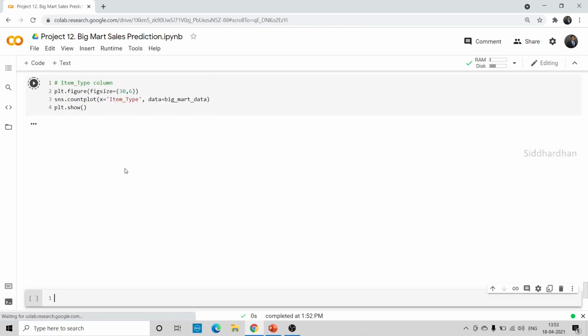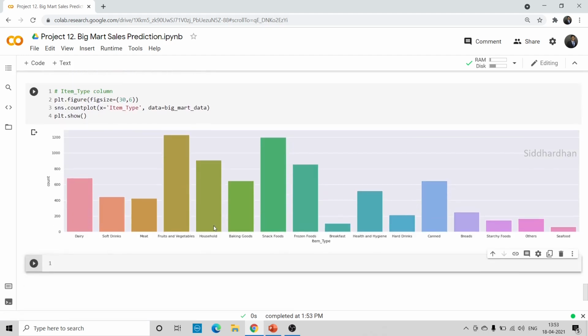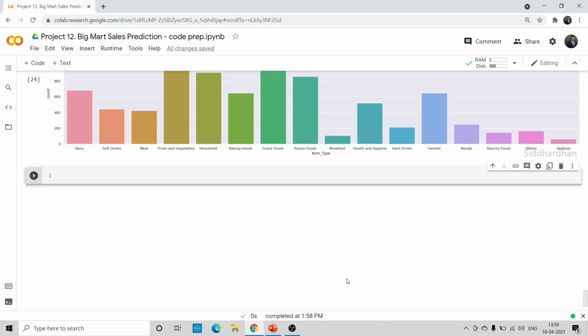So 30 will be a good number for this plot. Now it is spacious. These are the different items or food types we have: dairy, soft drinks, meat, fruits and vegetables, household, baking goods, snack foods, frozen foods, breakfast, etc. In total we have around 16 item type values, and we have more values in the fruits and vegetables and snack foods categories. So this is the distribution of item type.